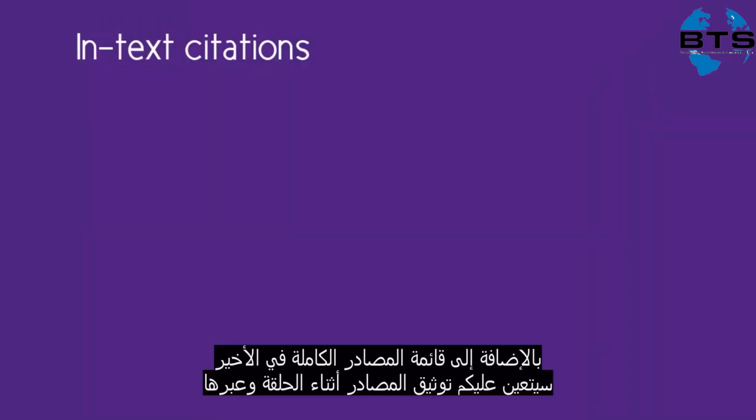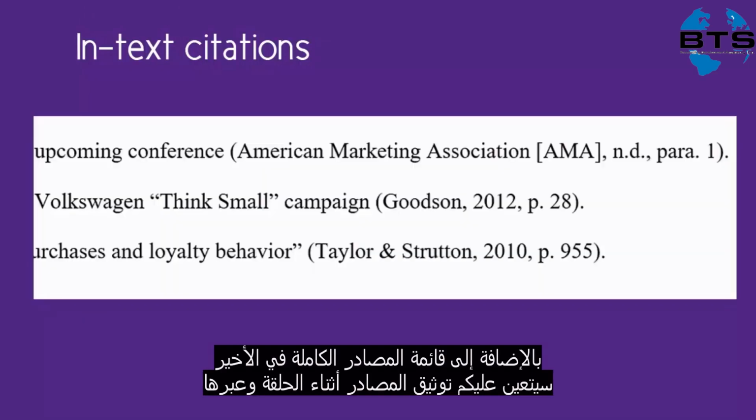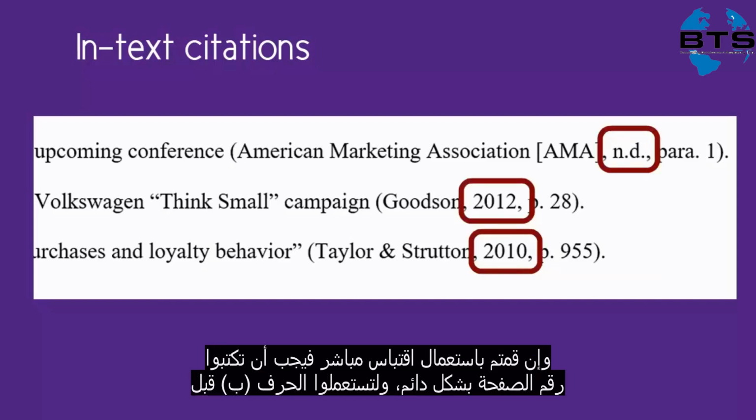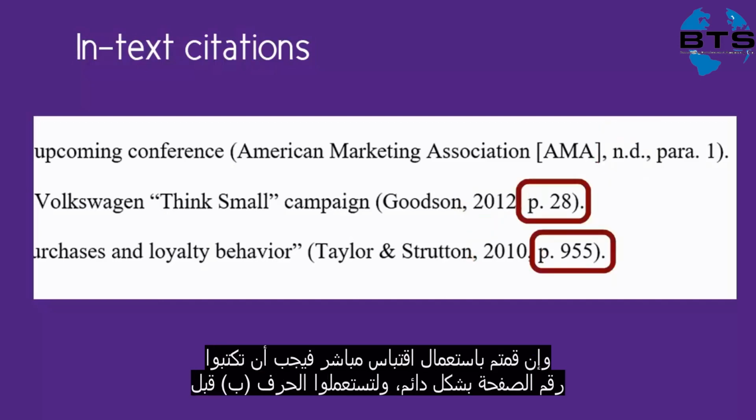In addition to the full list of sources at the end of your paper, you also need to cite sources throughout your paper to show where each bit of information came from. In order to do this, you need the author name, then the date, and then if you're using a direct quote, always include the page number. Before each page number, use the letter P period.